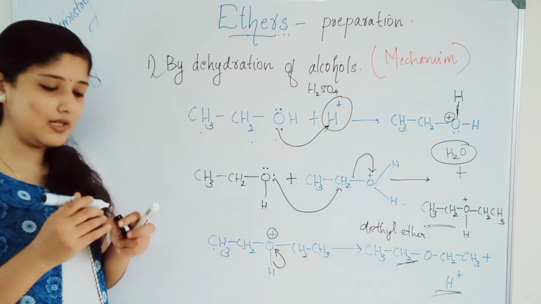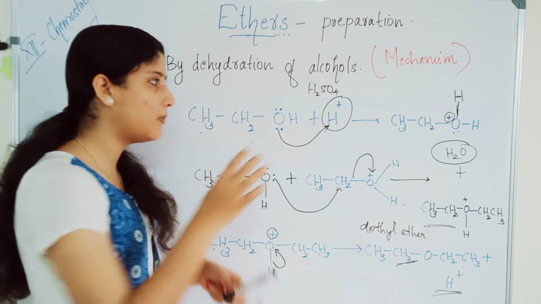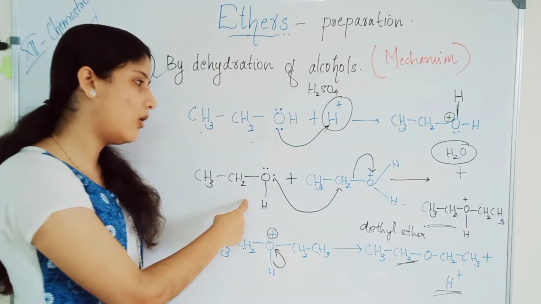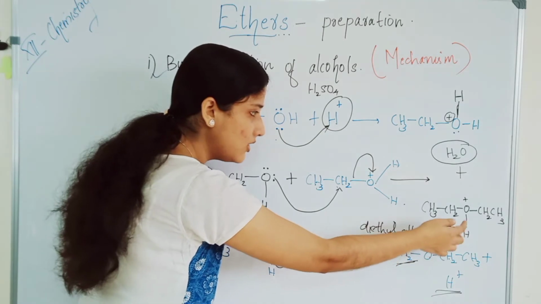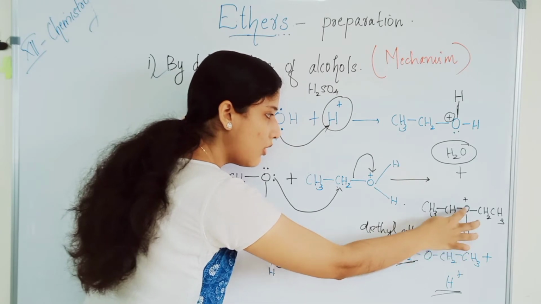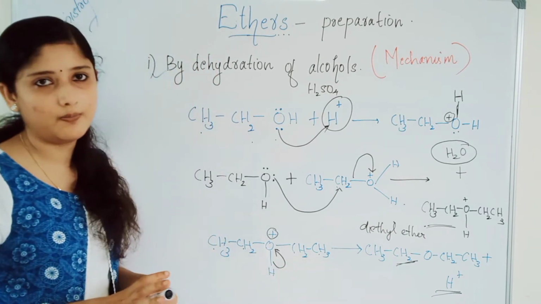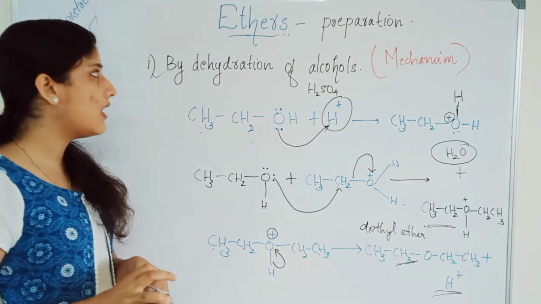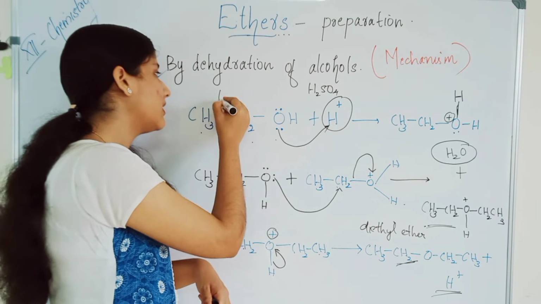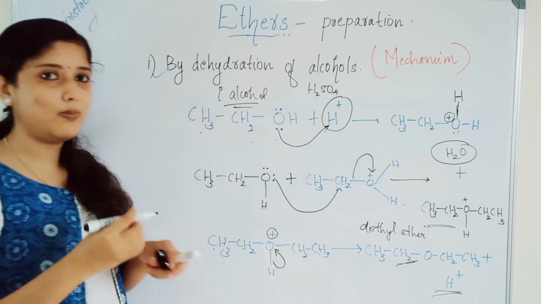First, protonation happens in the presence of sulfuric acid. The alcohol reacts with the H+ ion to get the protonated form of the alcohol. That alcohol will react with one more molecule of alcohol and you will get this product. To neutralize the positive charge, this hydrogen will leave and that bond will go to the oxygen. So the positive charge is removed and you get the corresponding ether. This is the mechanism of dehydration of alcohol. And only primary alcohols will react. In this case, primary alcohols will give you ether.